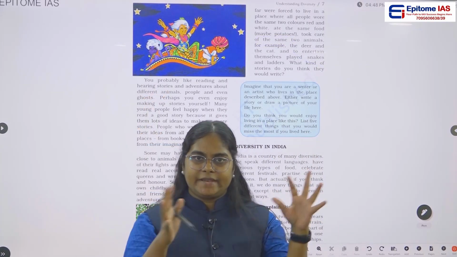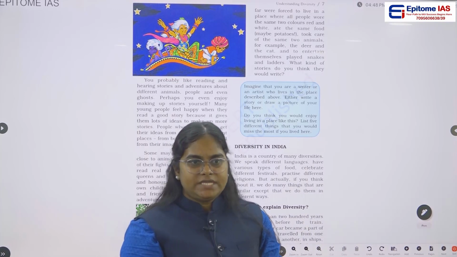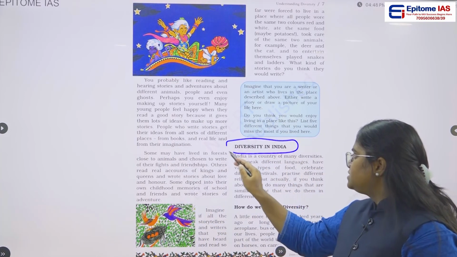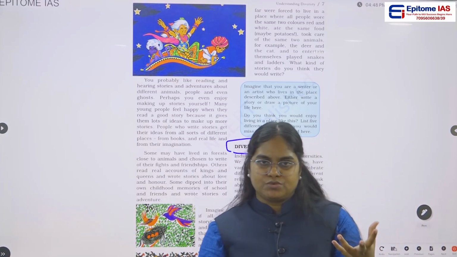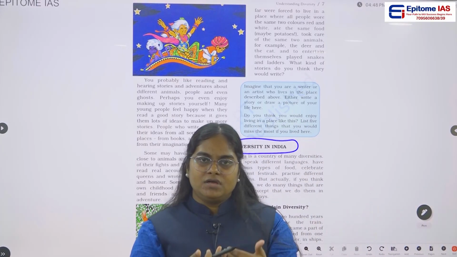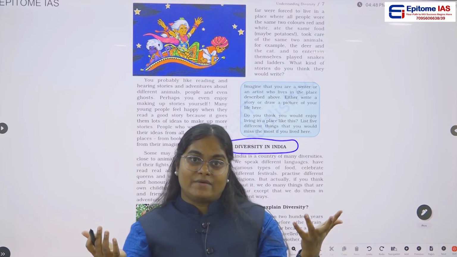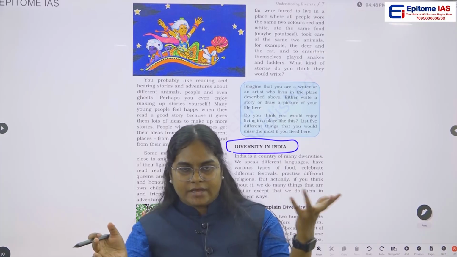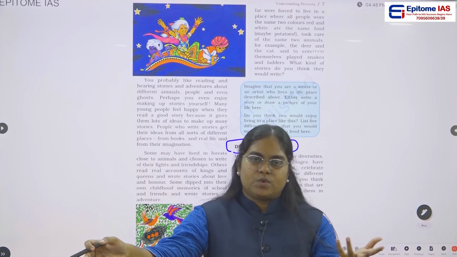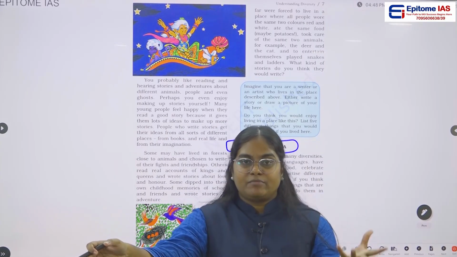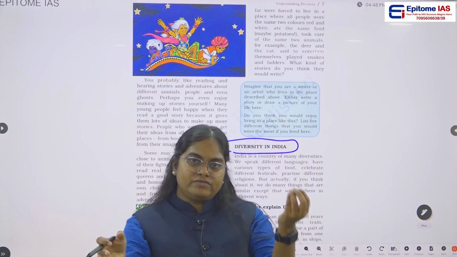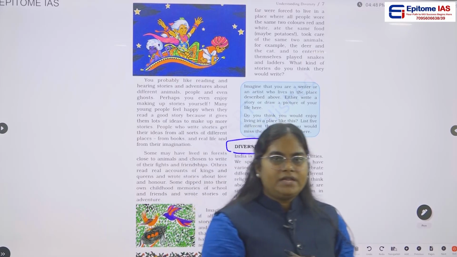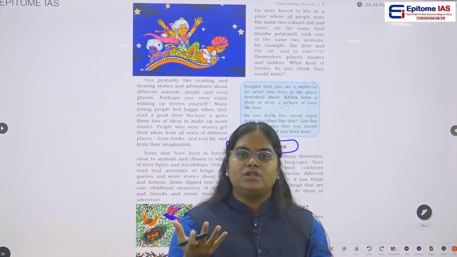So now we'll get back to diversity. Here we are talking about India and the diversity in India. As I already told you, we have n number of languages which are there in India even in the current time. That is one thing. Then we have different types of food. If you see even the food, what may be the reason? One reason could be the geographical location.